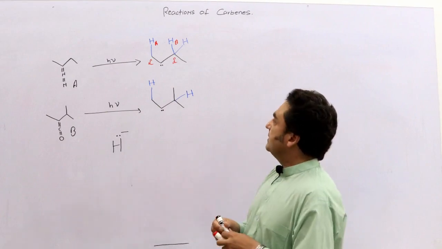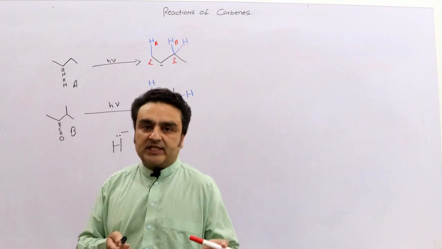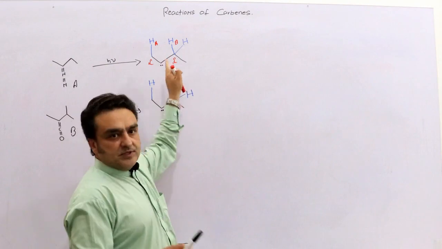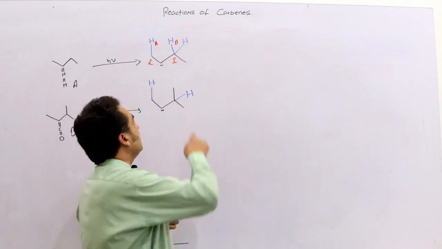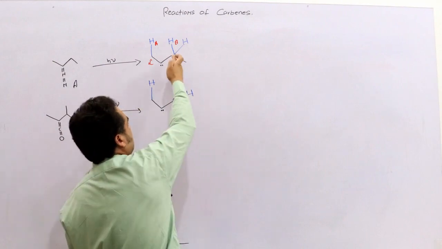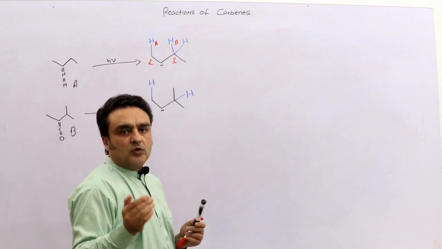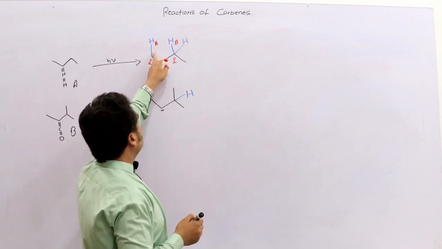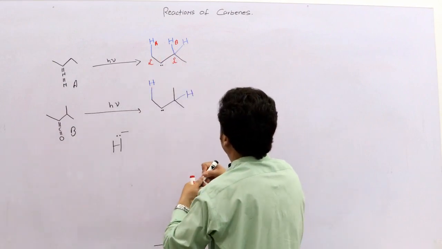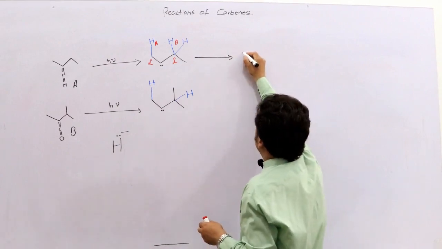So there are chances that both of them are well capable of moving along with their electrons, because both of them are sp3 C-H bonds. This is a C-H, and the hybridization of the carbon is sp cubed, sorry, not sp squared. This is again sp cubed or sp3. So either this will move and a double bond will be produced here, or this will move and a double bond will be produced here.